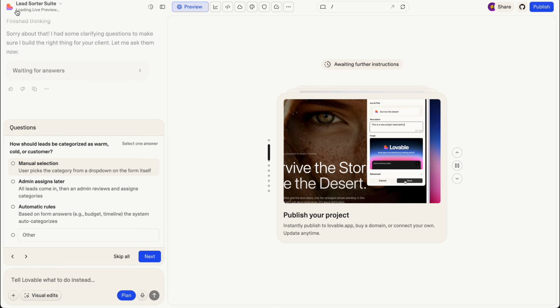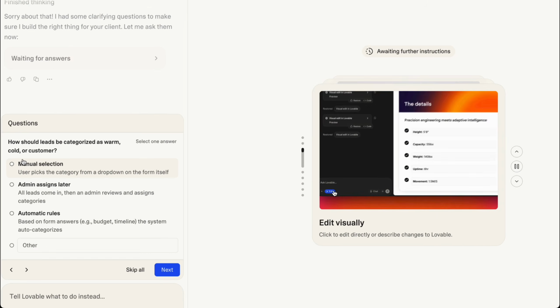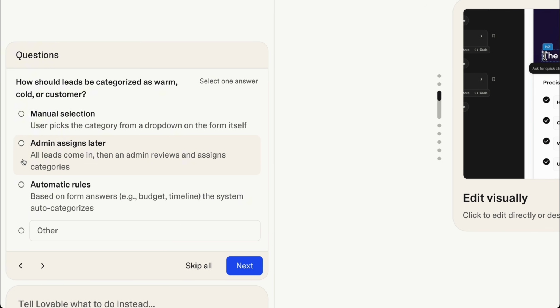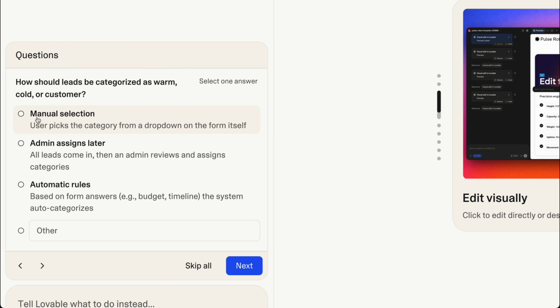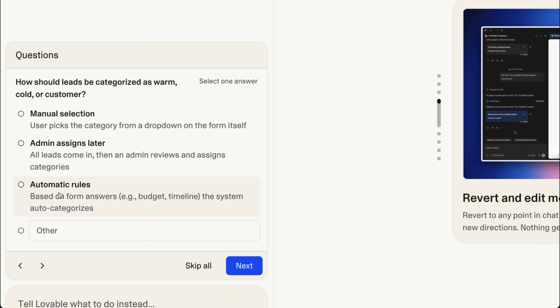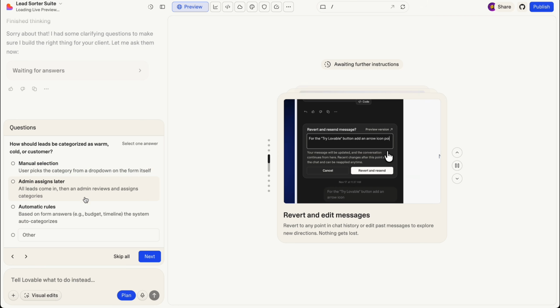And because Lovable is an autonomous agent, it's going to ask me some follow-up questions to clarify what the task actually is. So you don't have to think of these questions yourself. Lovable is going to do that for you. So is that a manual selection, admin assign later, or automatic rules? You can play around with it and you can create an automation in under like 10 minutes.